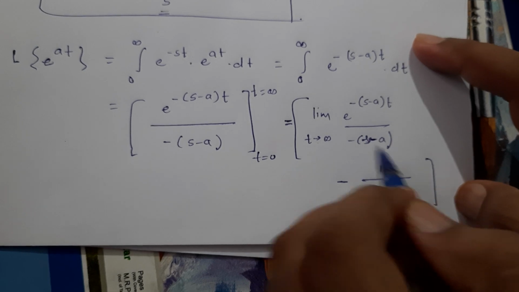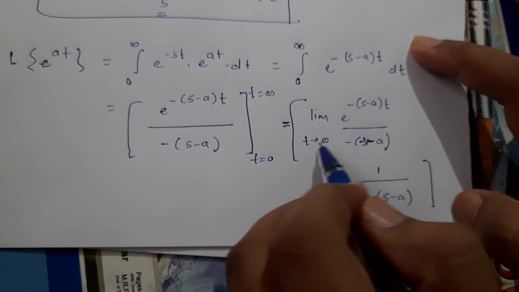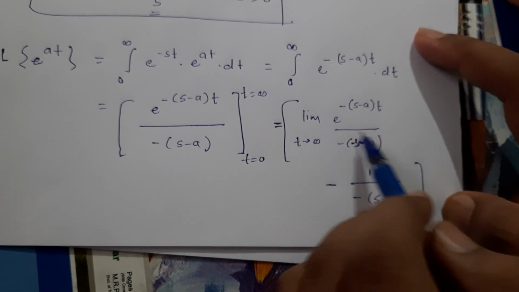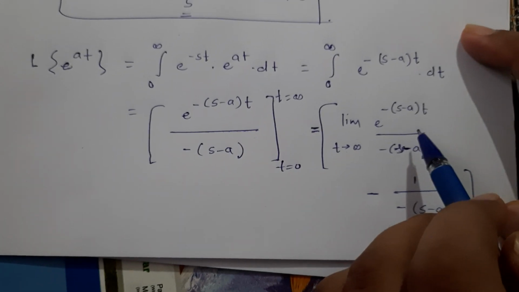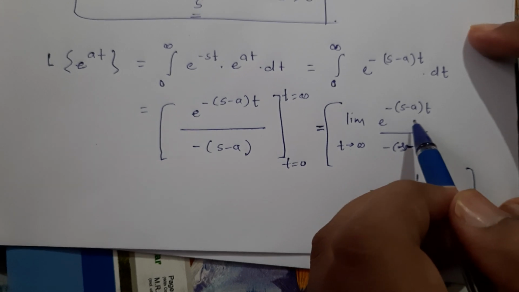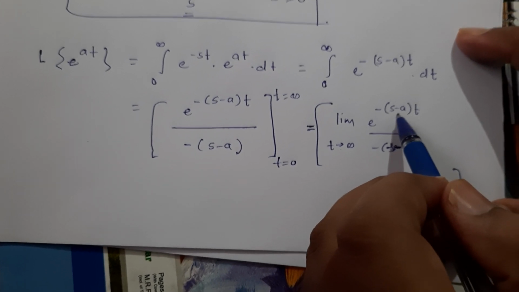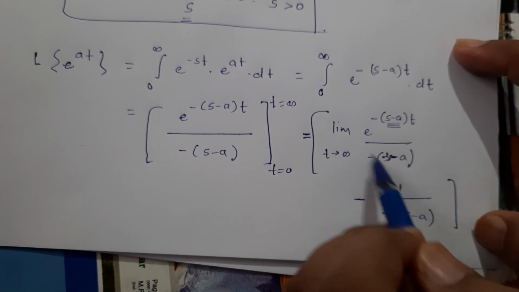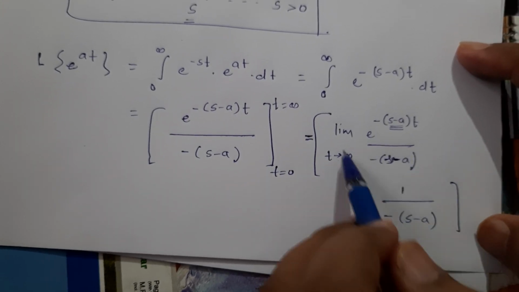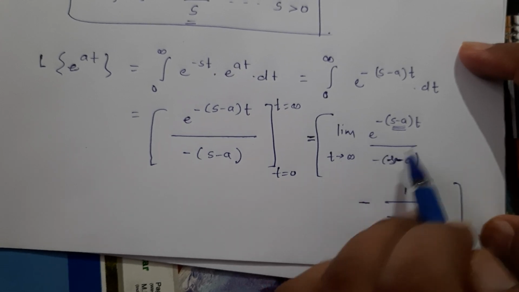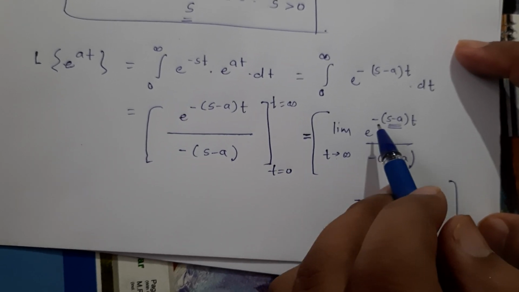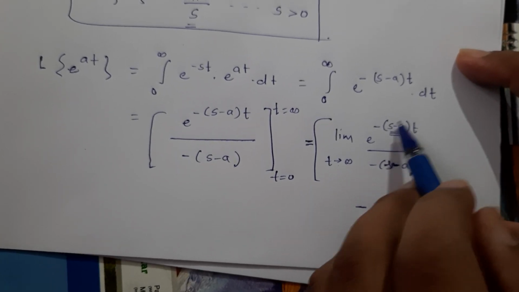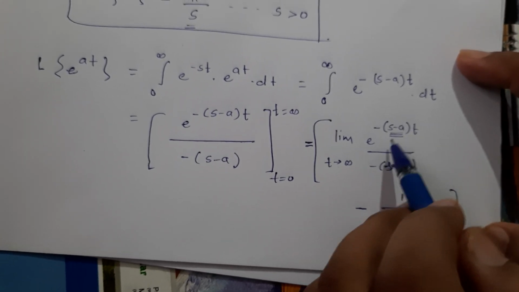And herein, when I have to put t tending to infinity in this particular function to estimate this limit value, here again I need a condition that this particular constant has to be greater than 0. Otherwise the limit of this function will not have any meaning. This won't exist. So in order for this limit to exist, this thing has to be greater than 0. Then only it will lead to 0.